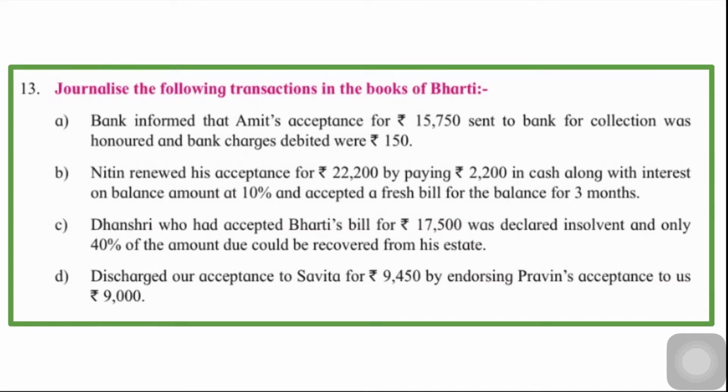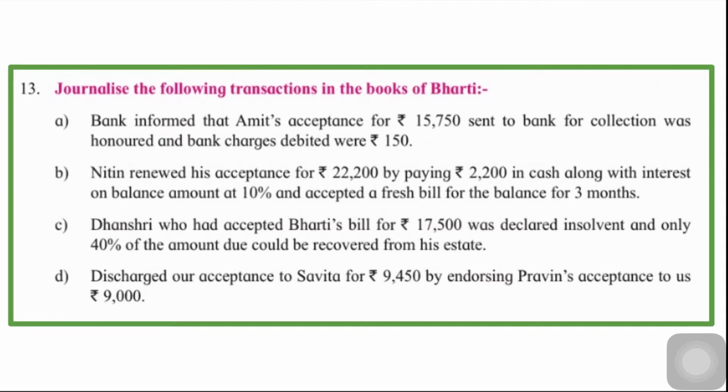collection. Second, Nitin renewed his acceptance for rupees 22,200 by paying 2,200 in cash along with interest on the balance amount at 10% and accepted a fresh bill for the balance for 3 months. Bharti here is the drawer and Nitin is the drawee. The bill was drawn for 22,200. Now he wants to renew the bill. Nitin wants to renew the bill.